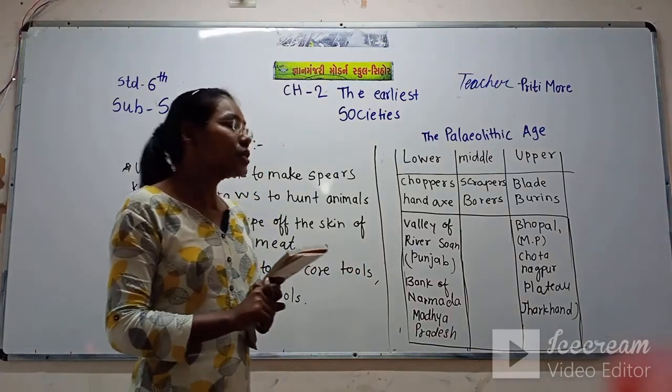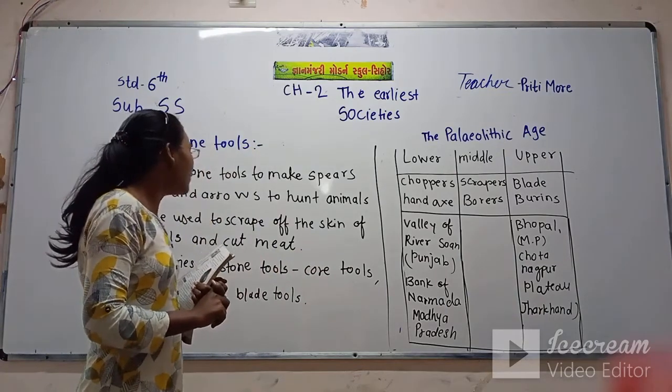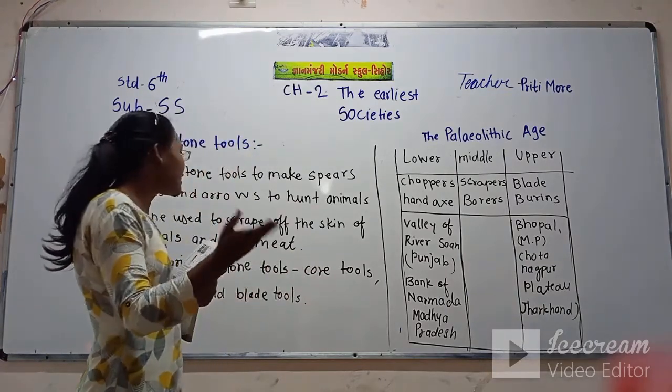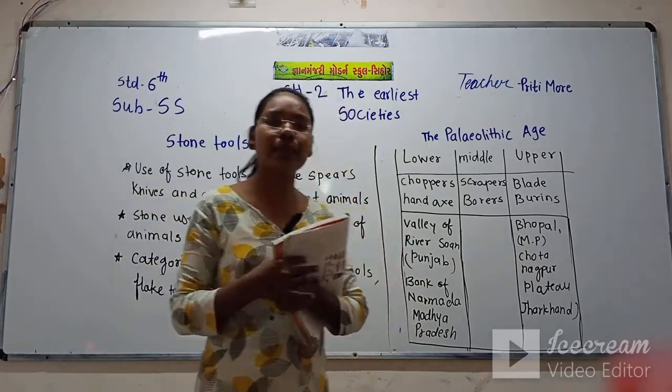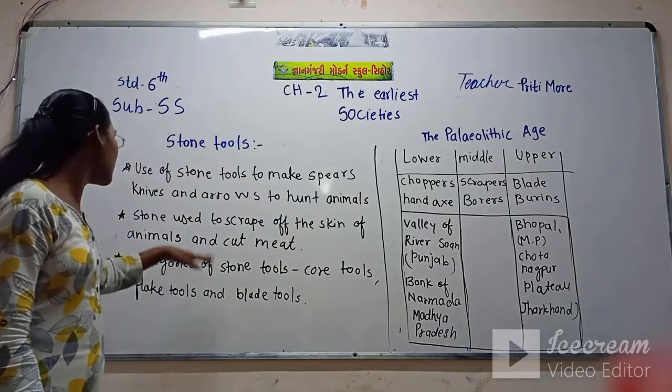They used stone tools for cutting the meat and scraping the skin. That means for removing the skin of the animal, they used stone tools.